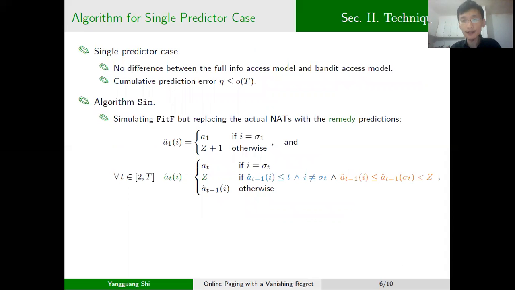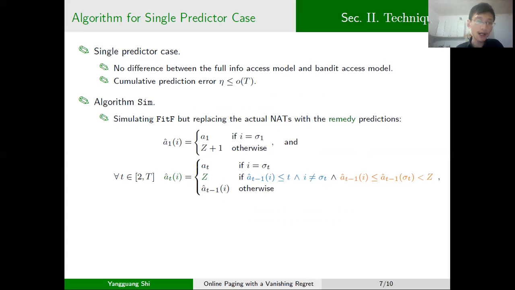So now let me describe our algorithms and our analysis. We start with the single predictor case and propose an algorithm sim which simulates the optimal algorithm fit F, but replacing the actual nuts with the remedy predictions defined as follows. If we do not look at this colored line, the remedy predictions work as follows.